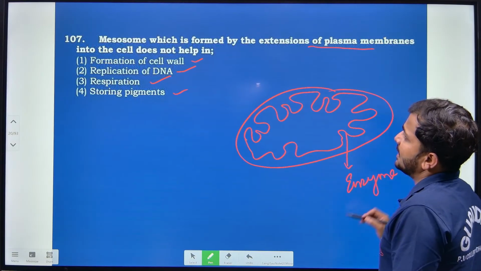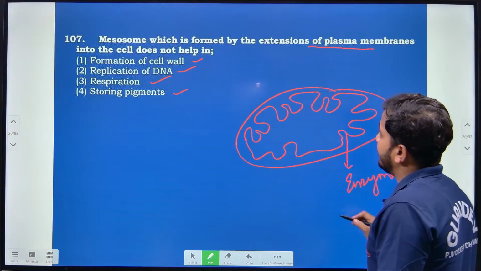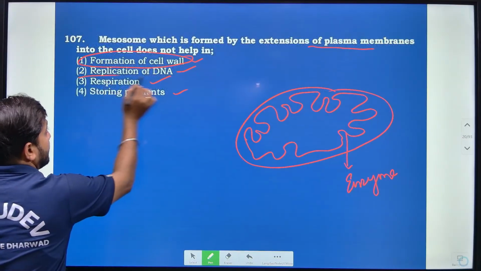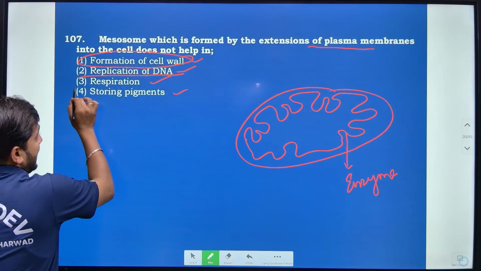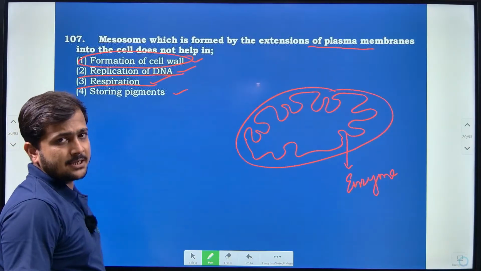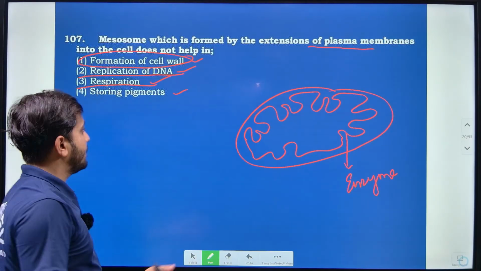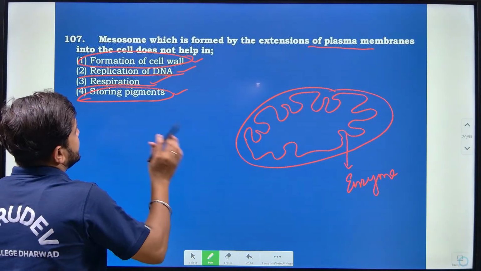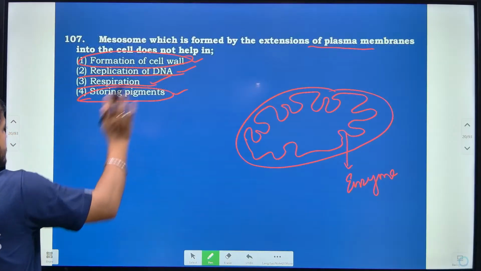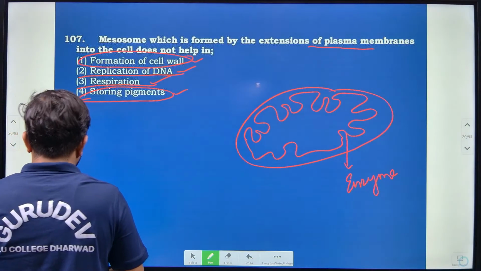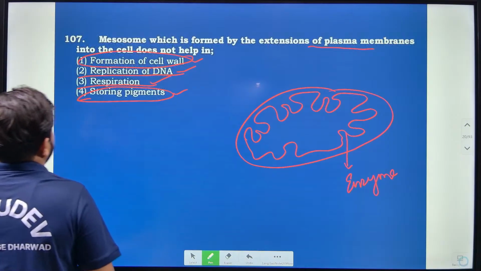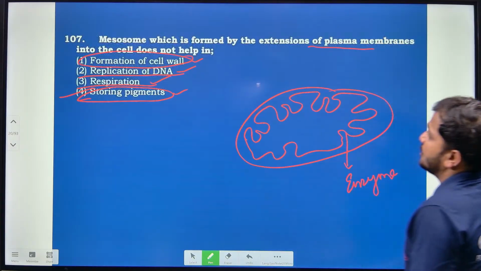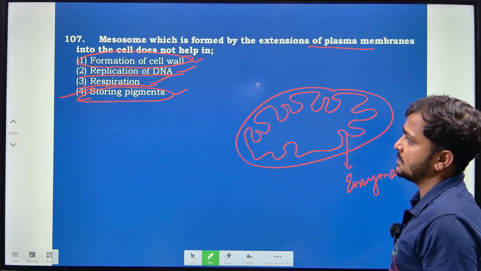So here, that will even help in cell wall formation, right? It even helps in replication of DNA, and even carries out respiration of any type, aerobic or anaerobic type, but storing the pigment is not correct, right? So that does not help with respect to mesosomes. So here the answer is 4, right? Storing of the pigment we are not going to find with respect to mesosomes, right?